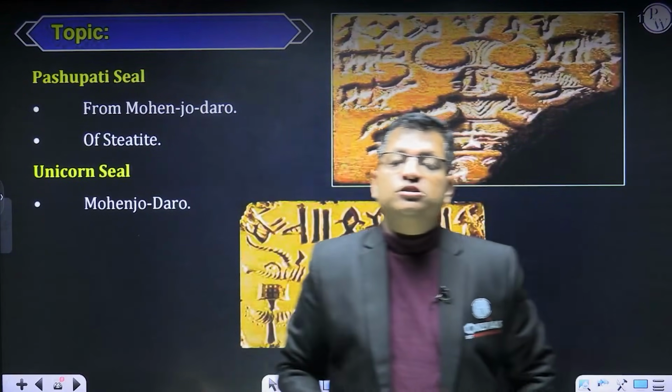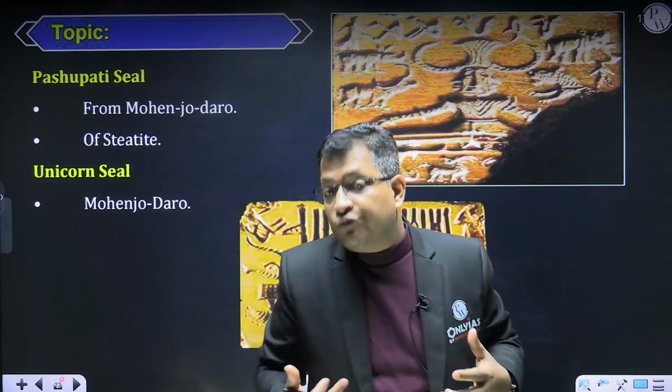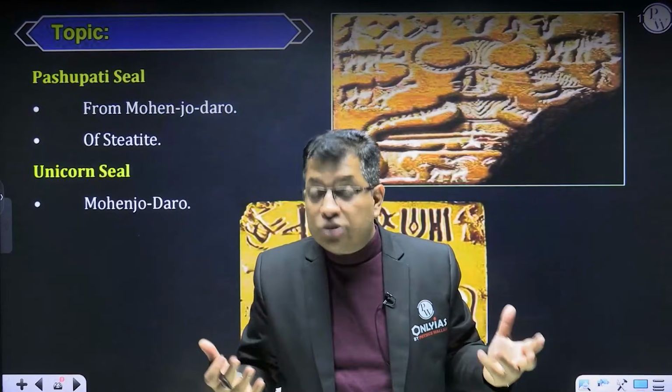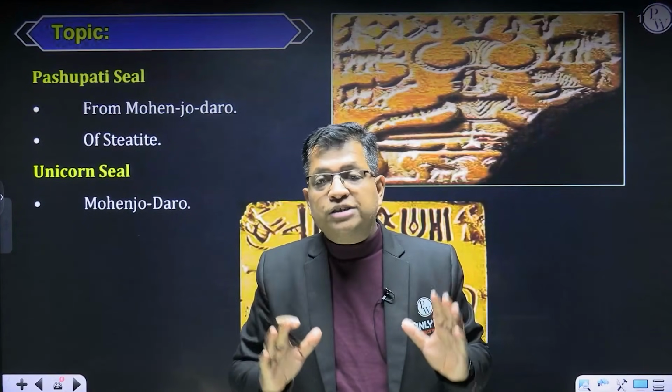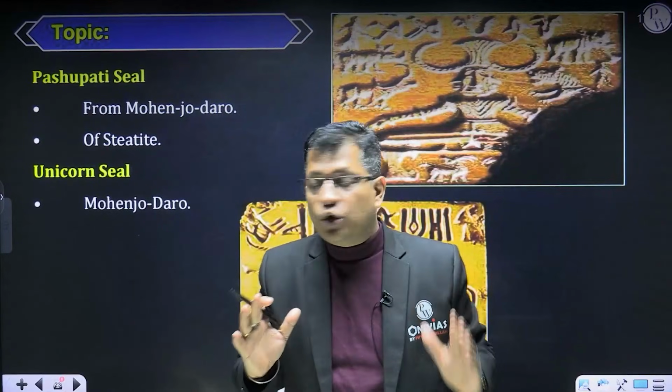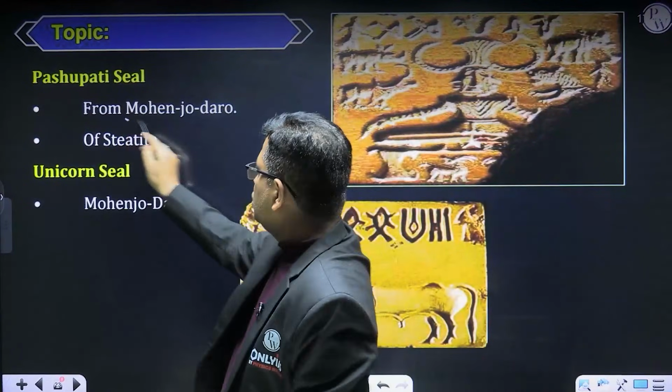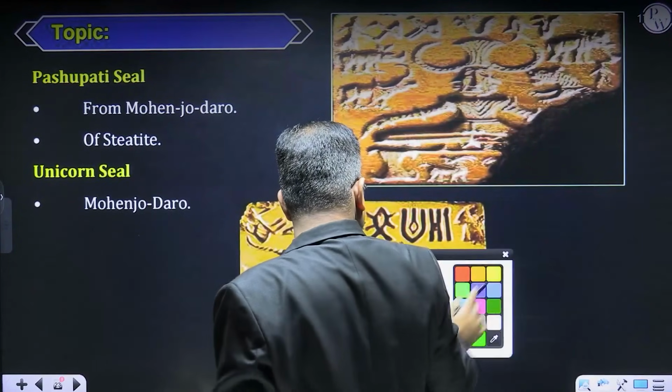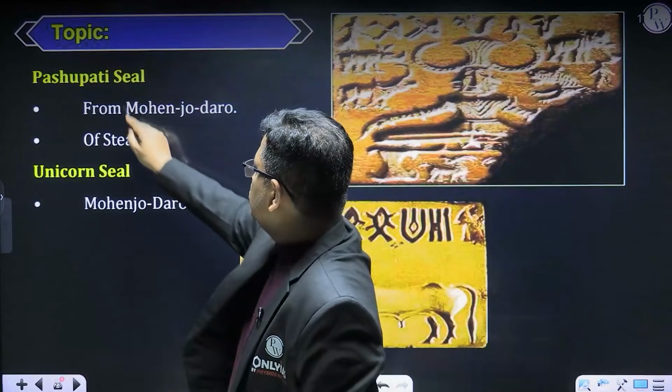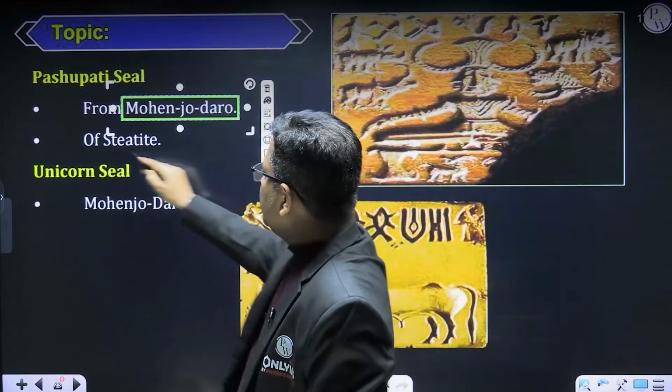Indus Valley civilization is of Pasupati. That is found from Mohenjo-daro. The Pasupati seal is the most popular seal that is found from Mohenjo-daro, right? So this is your Mohenjo-daro, and it is also made up of steatite.